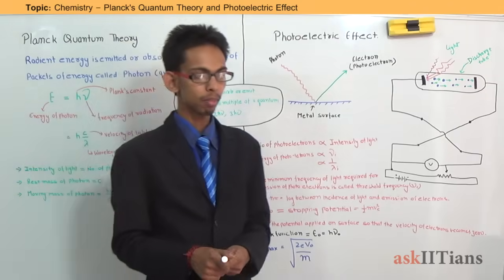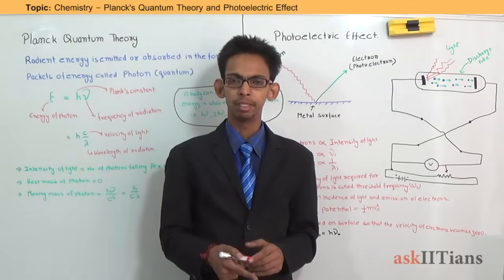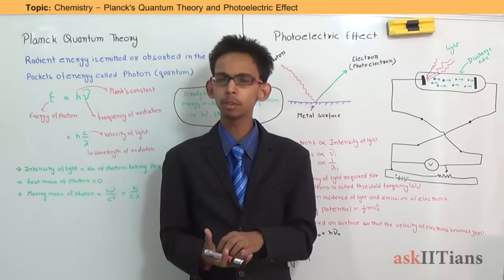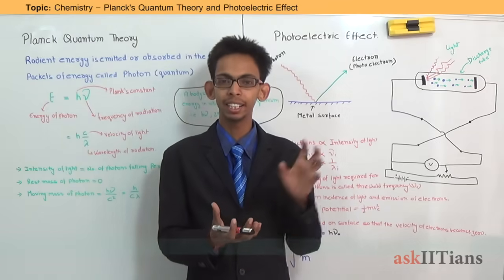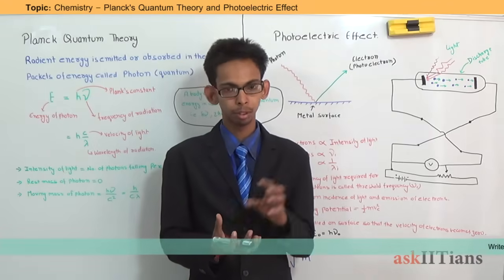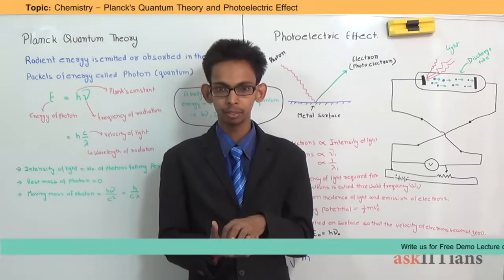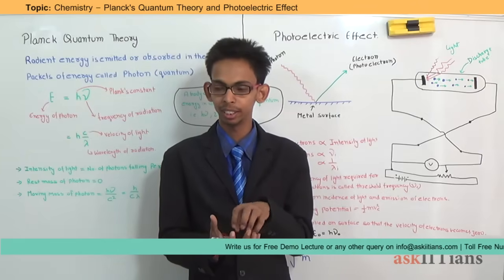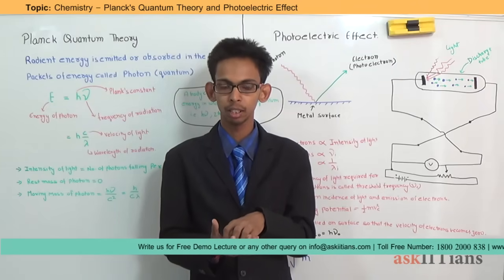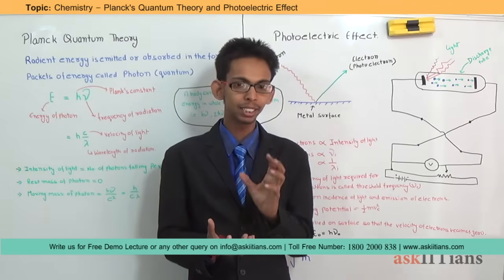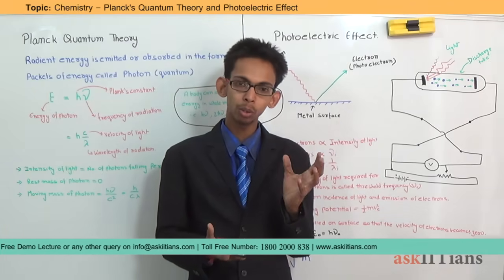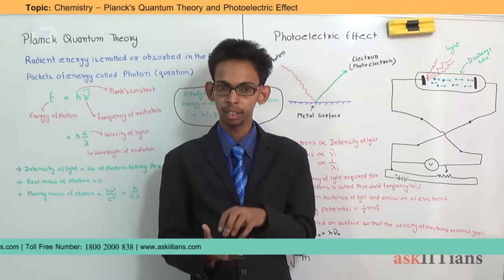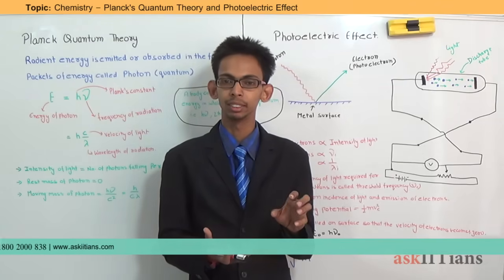Now, why do electrons come out from the surface? They come out from the surface of the metal because they get enough energy from the light, which is required for them to come out from the forces present within the surface. That means there is a minimum amount of energy required for emission of electrons to take place.